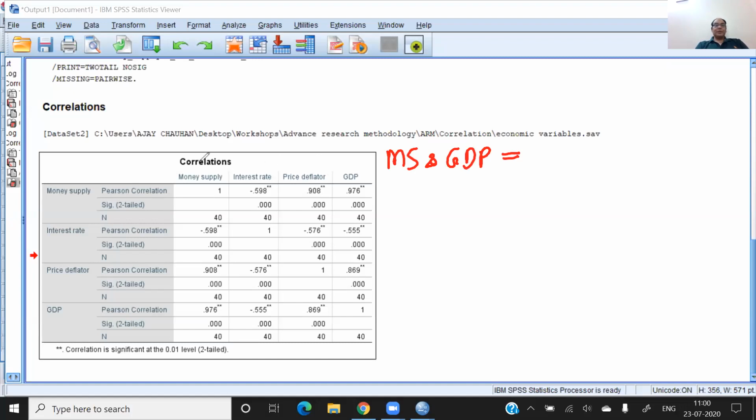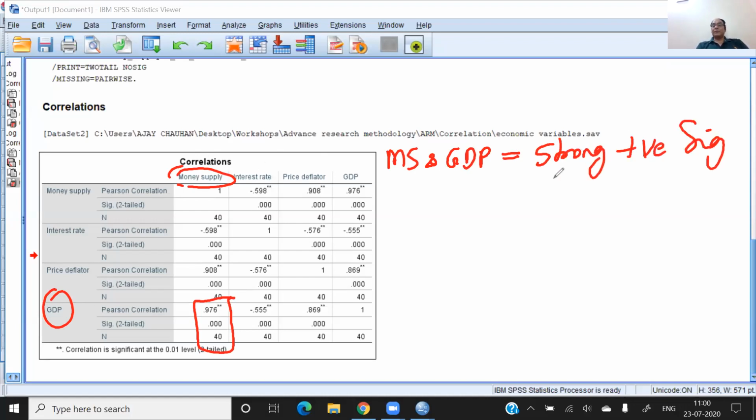This is the money supply and this is the GDP. So I can say it is a strong, positive, and significant correlation. There exists a strong positive significant correlation between money supply and GDP.